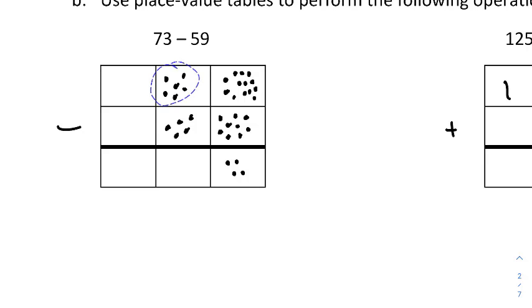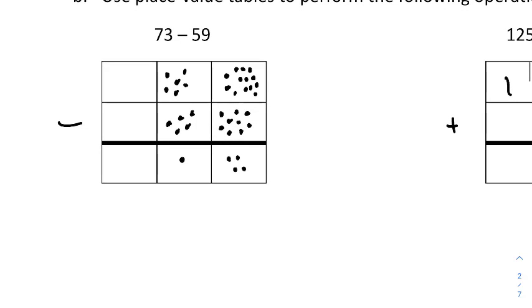If I have 6 dots here and I have 5 dots below it, I want to remove 5 dots from 6 dots. That leaves 1 dot in the tens position. So this leads to the conclusion that what's left is 10 and 4 ones. In other words, 14.